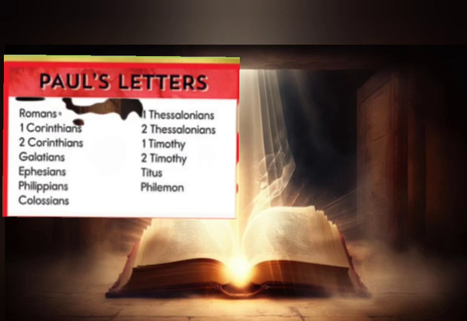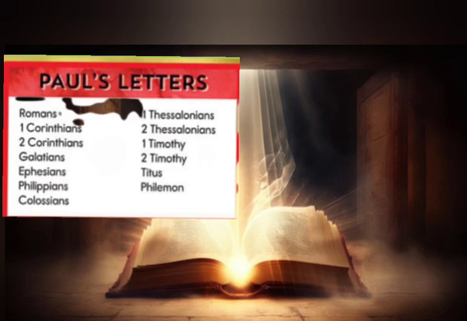First one is Galatians, and second and third are First and Second Thessalonians. The second subdivision is the major epistles, that is First Corinthians, Second Corinthians, and Romans. These 3 letters are called the major epistles.